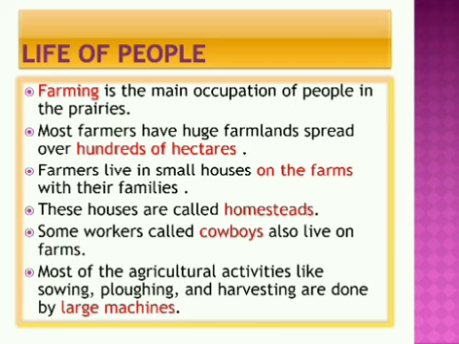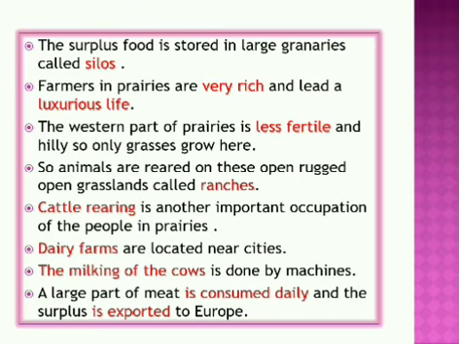Most of the agricultural activities like sowing, plowing and harvesting are done by large machines. The surplus food is stored in large granaries or containers called silos. Farmers in prairies are very rich and lead a luxurious life. They enjoy all the luxuries of life.